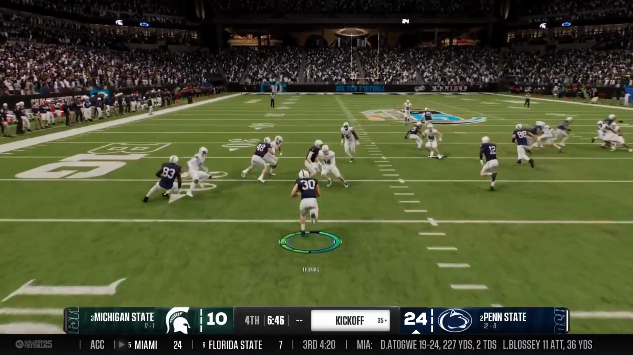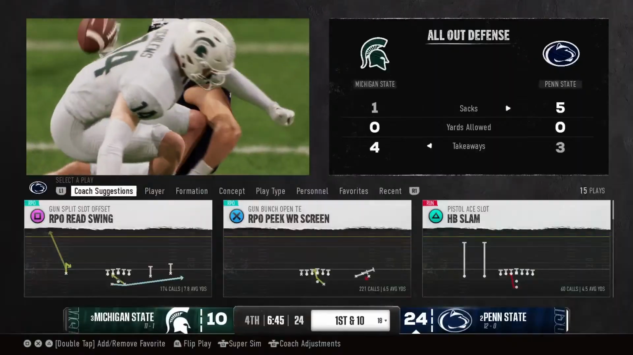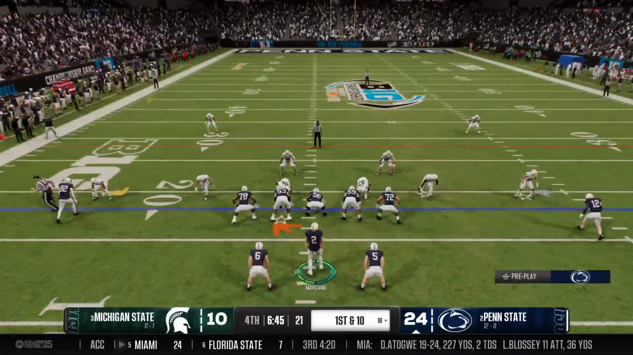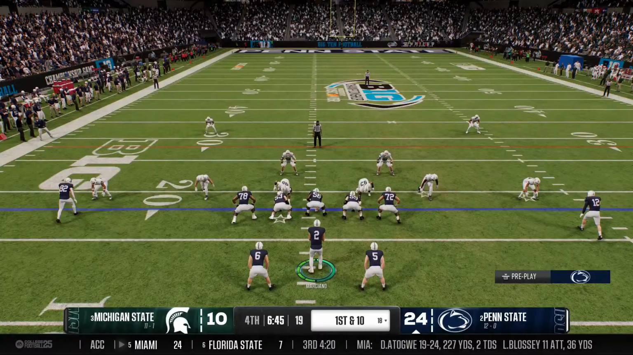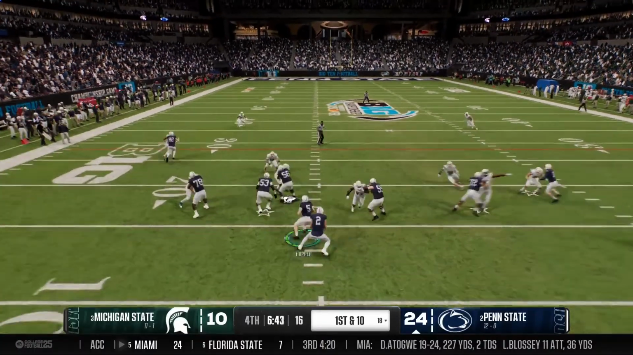And he takes this from inside the 5. He'll be tackled at the 18. That's good coverage there. And the Nittany Lions offense retakes the field. They're trying to build on their lead. They were forced to punt on the last possession. Motion by the back. Defense better adjust.